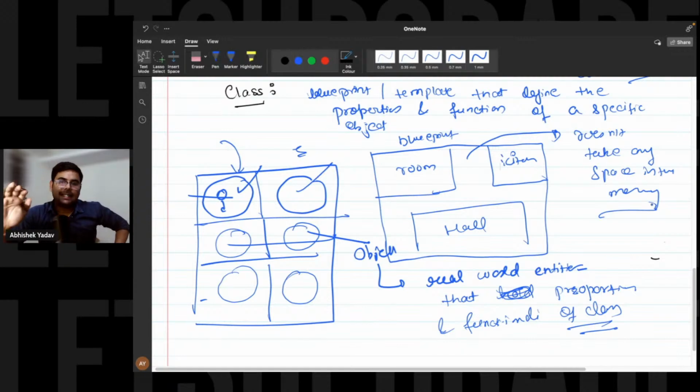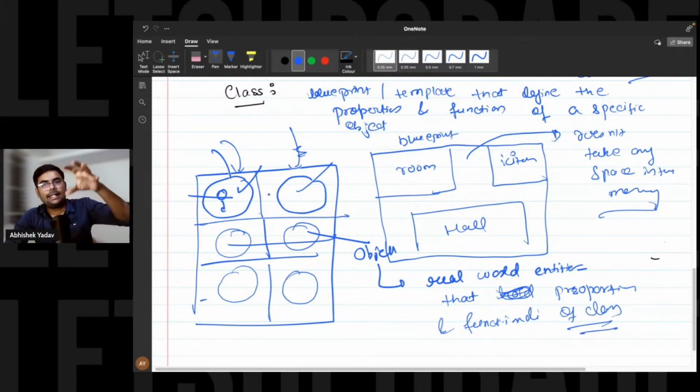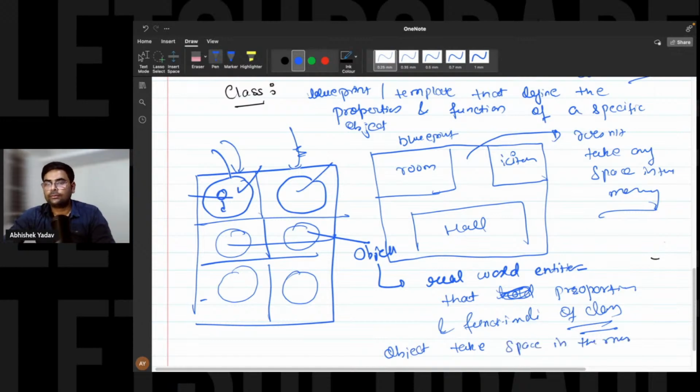And the second point is what? You can see, guys, when the objects are created, these objects are taking space on the earth, right? These flats are taking space on the earth. So basically our objects take space in the memory. This is clear.